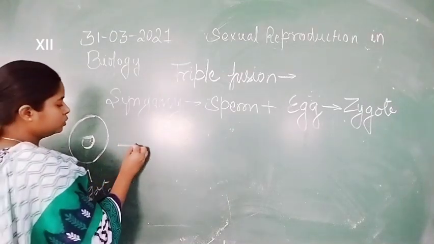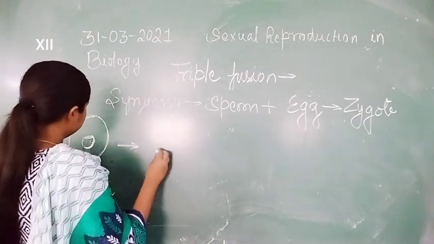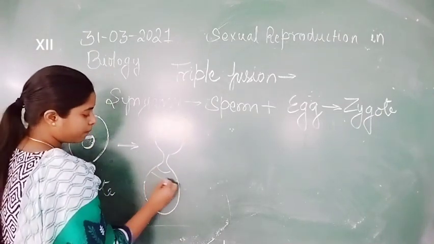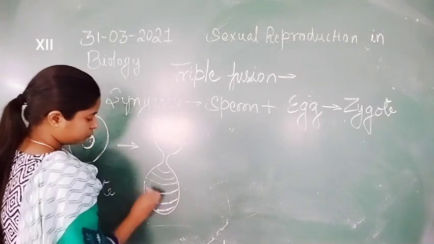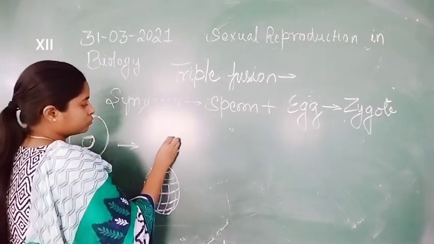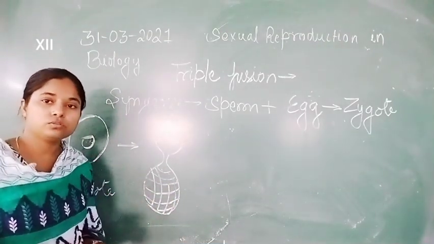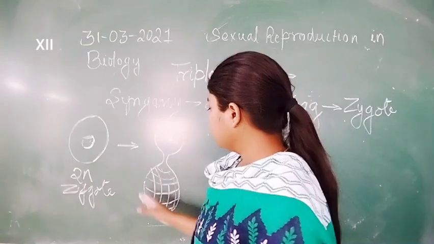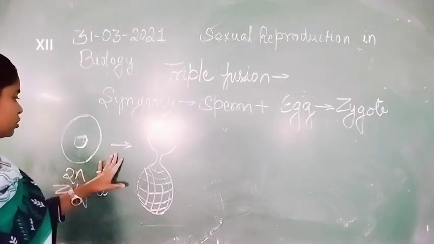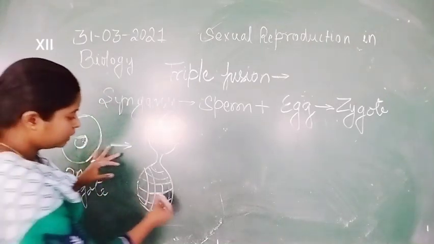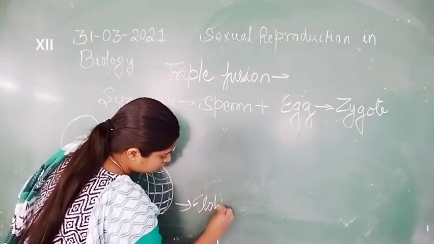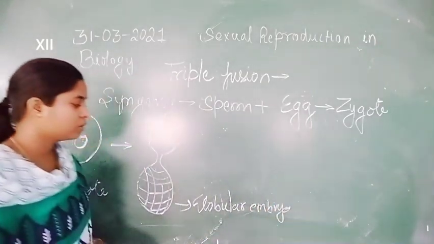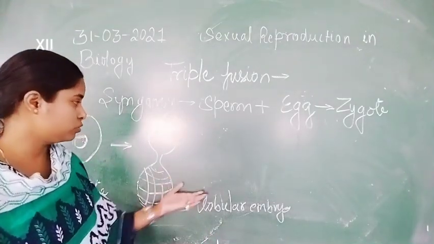Here is the zygote. Now the zygote undergoes multiple divisions and forms the globular structure. How will the globular structure form? The globular structure forms here after the multiple divisions. This structure is known as the globular embryo.